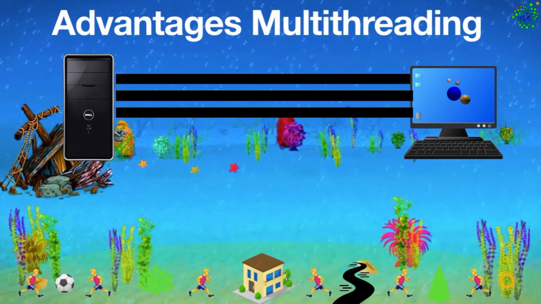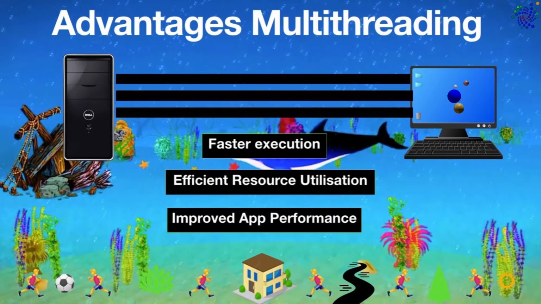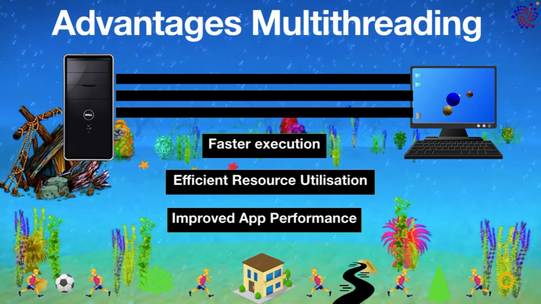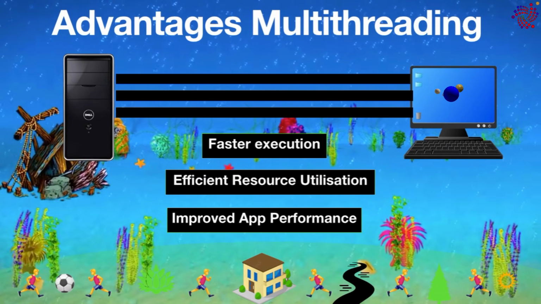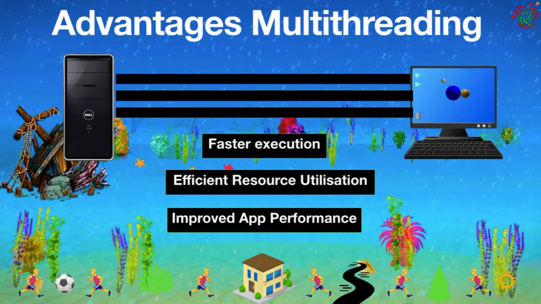Advantages of multithreading: faster execution, efficient resource utilization, and improved application performance. Multithreading is useful for improving application performance by allowing different parts of the application to execute at the same time.